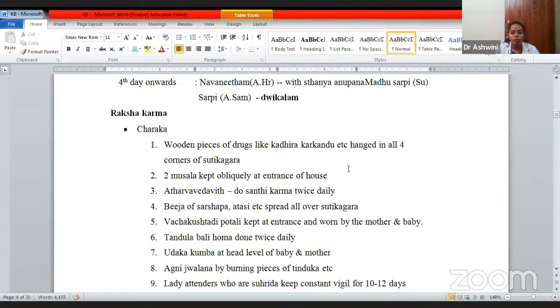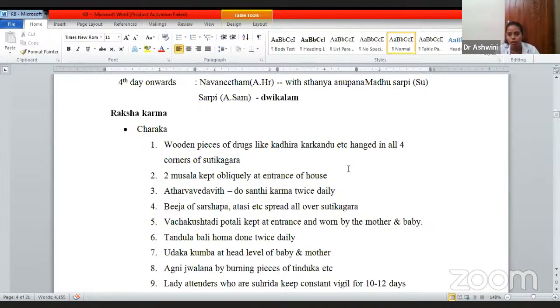Then Bija of Sarshapa, Atasi, etc. spread all over Sutika Gara. Sarshapa and Atasi both are air purifiers. They remove the toxin from the water as well as from the air. Vachakushtadi Potali kept at the entrance and owned by mother and baby. A Potali has to be made consisting of Vacha and Kushta. It has to be hung at the entrance, and it is also worn by both the mother and the baby.